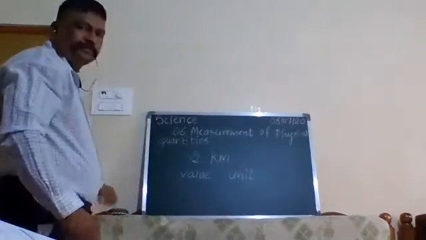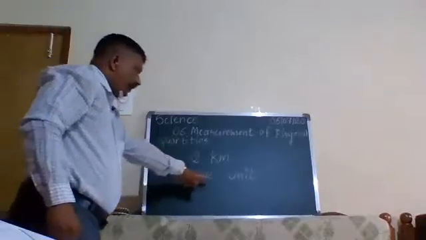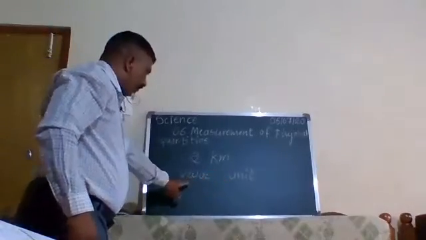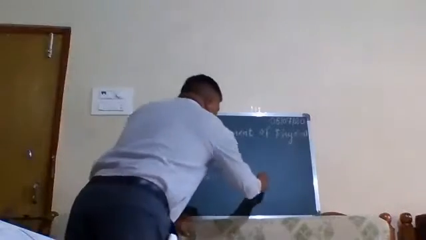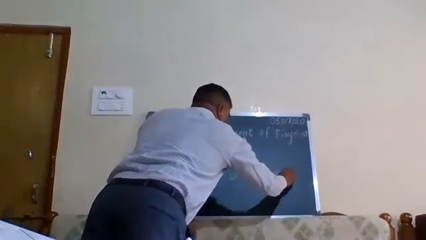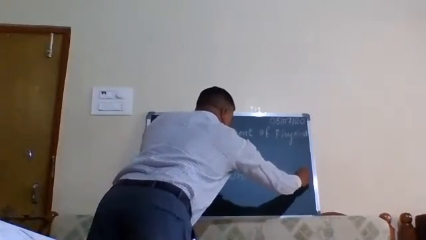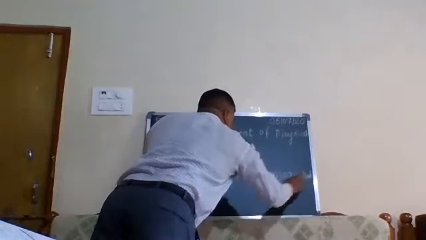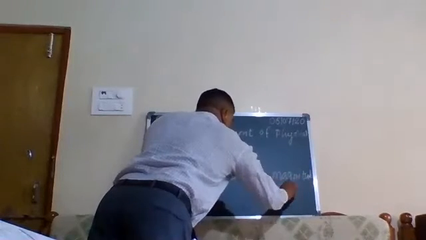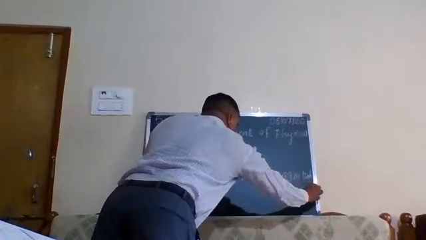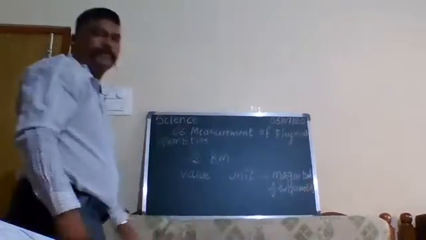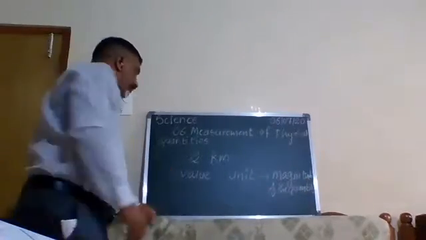Now you see, the value and the unit together can give the better magnitude of the quantity. You see, value plus unit only.